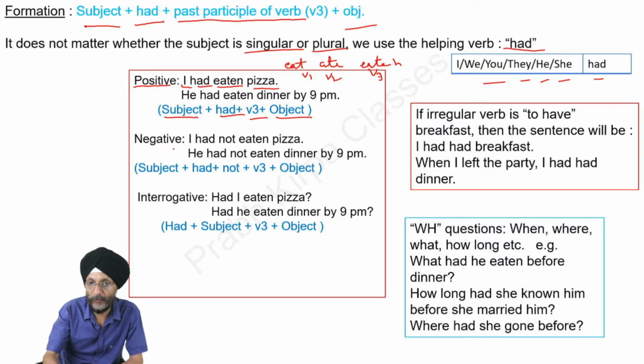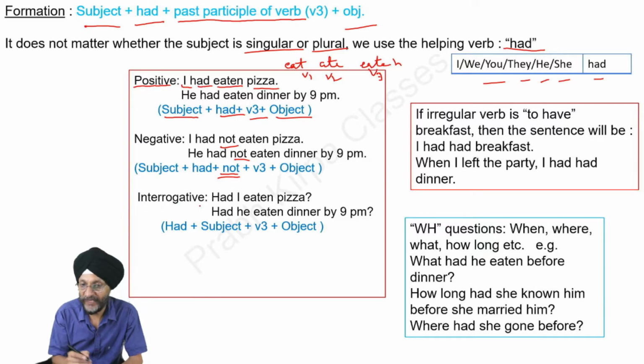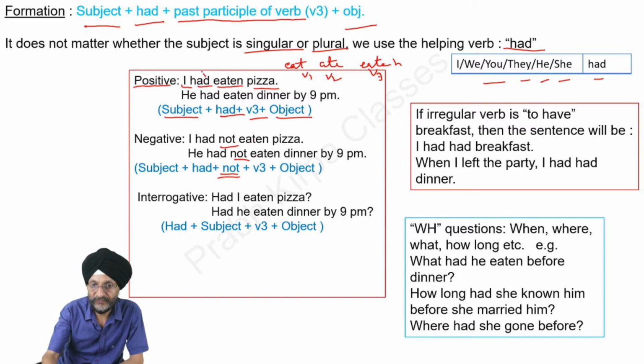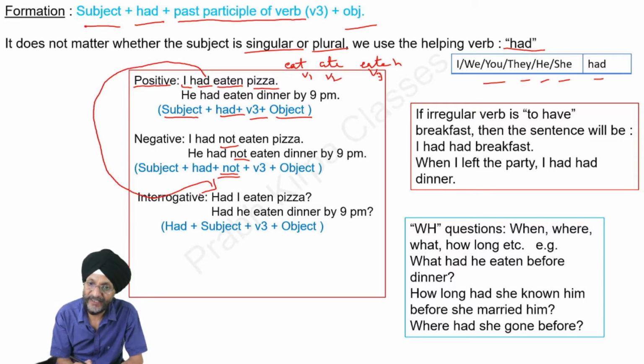In case of the negative form of the past perfect tense, we have to add not in between had and the third form of the verb. I had not eaten pizza. He had not eaten dinner by 9 p.m. On the other hand, when we make an interrogative sentence in the past perfect tense, we simply take had at the start of the sentence. Had I eaten pizza? Had he eaten dinner by 9 p.m.? Please do not forget to add the question sign at the end of the sentence.